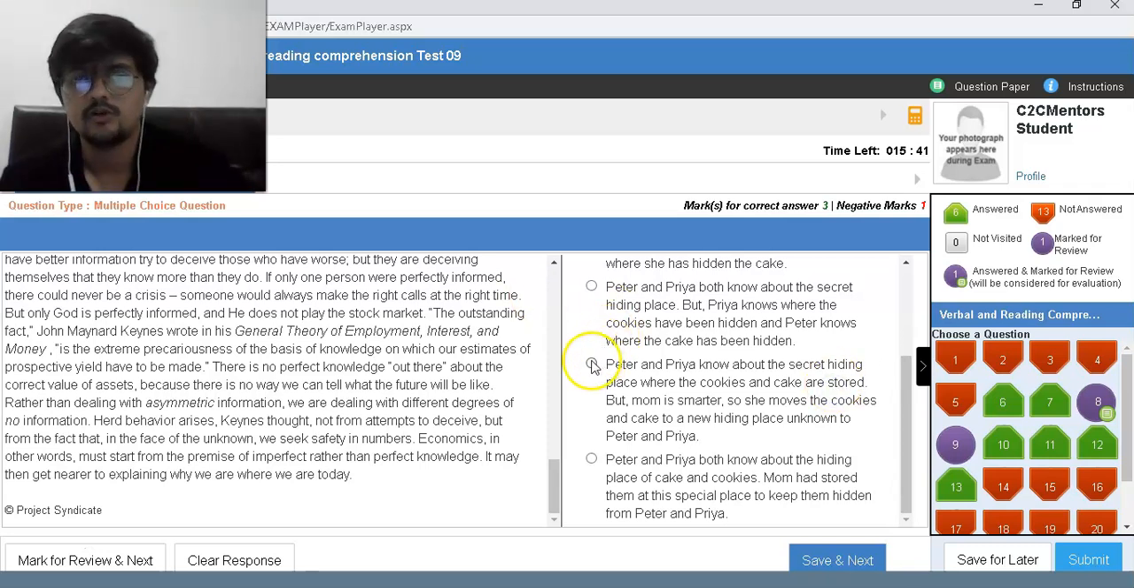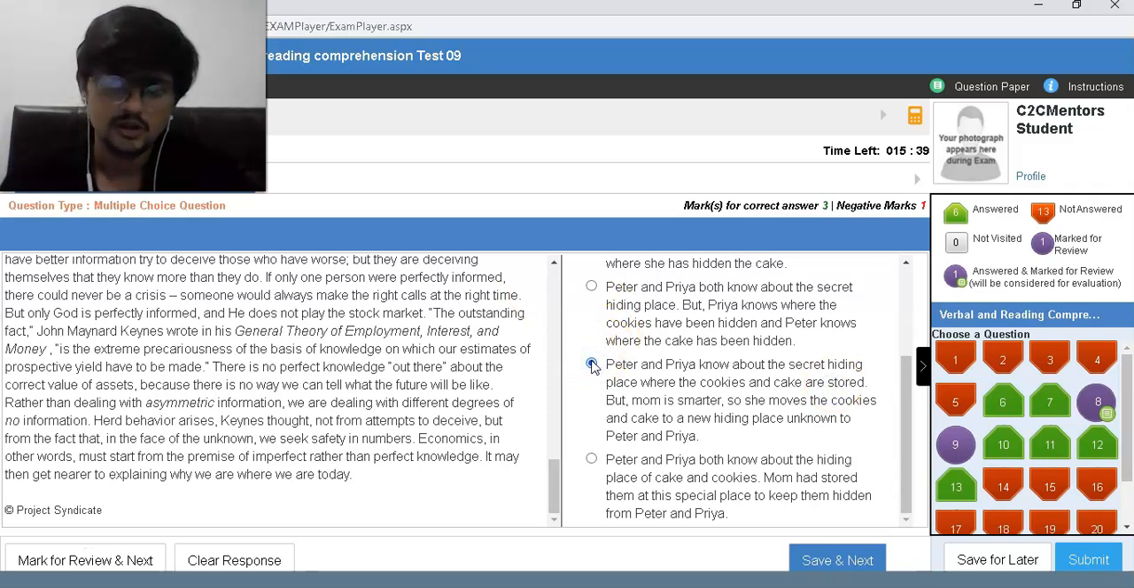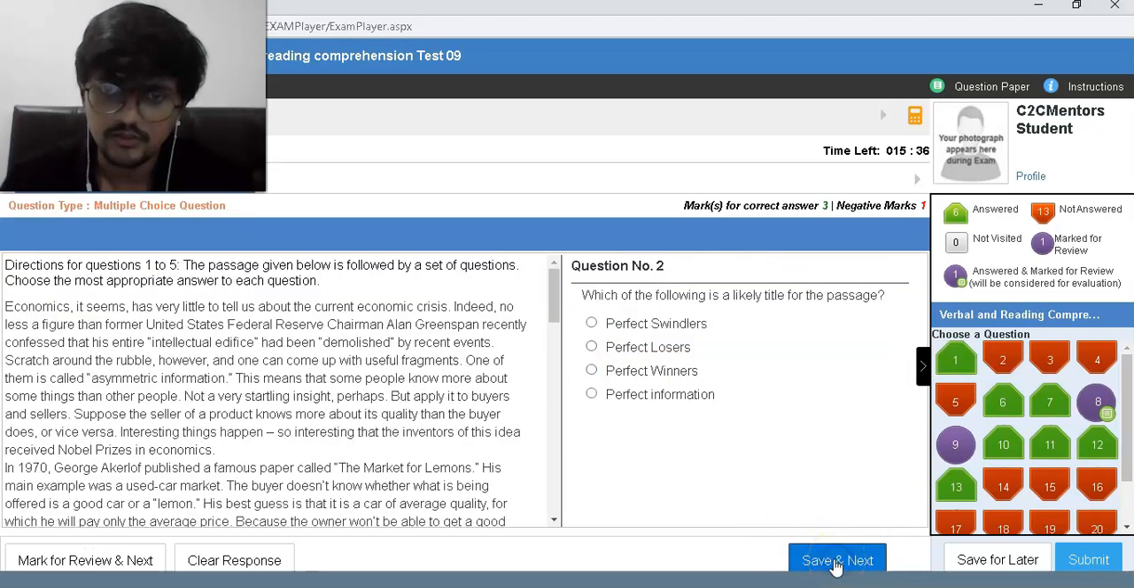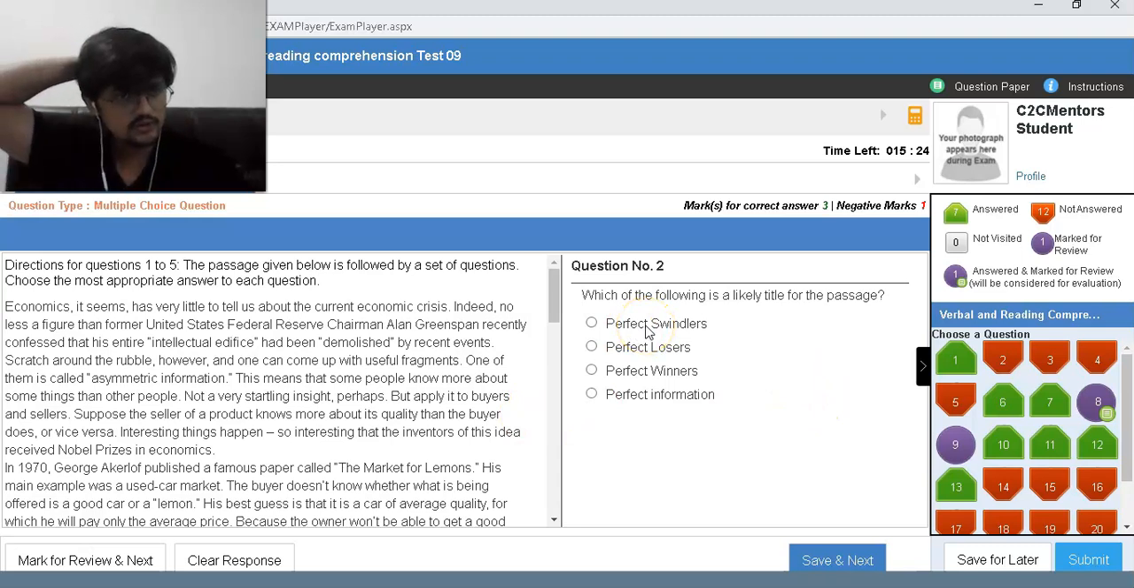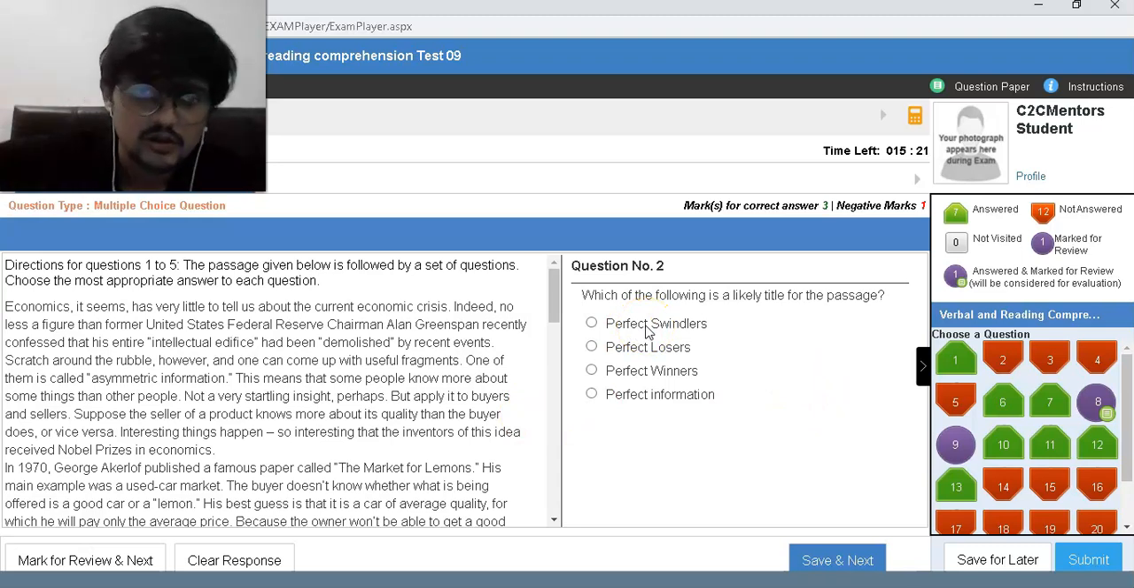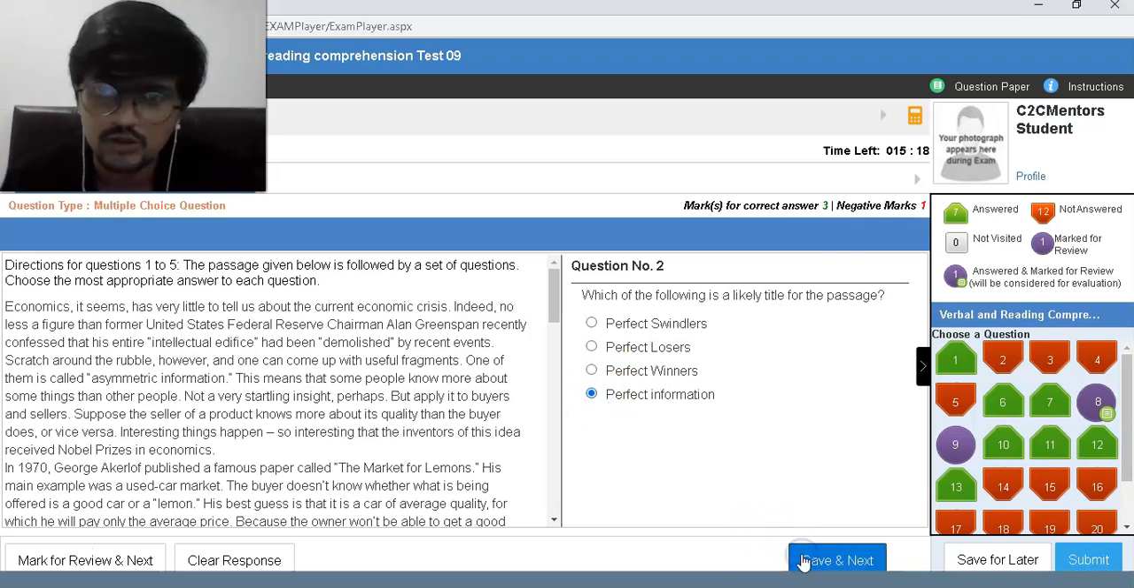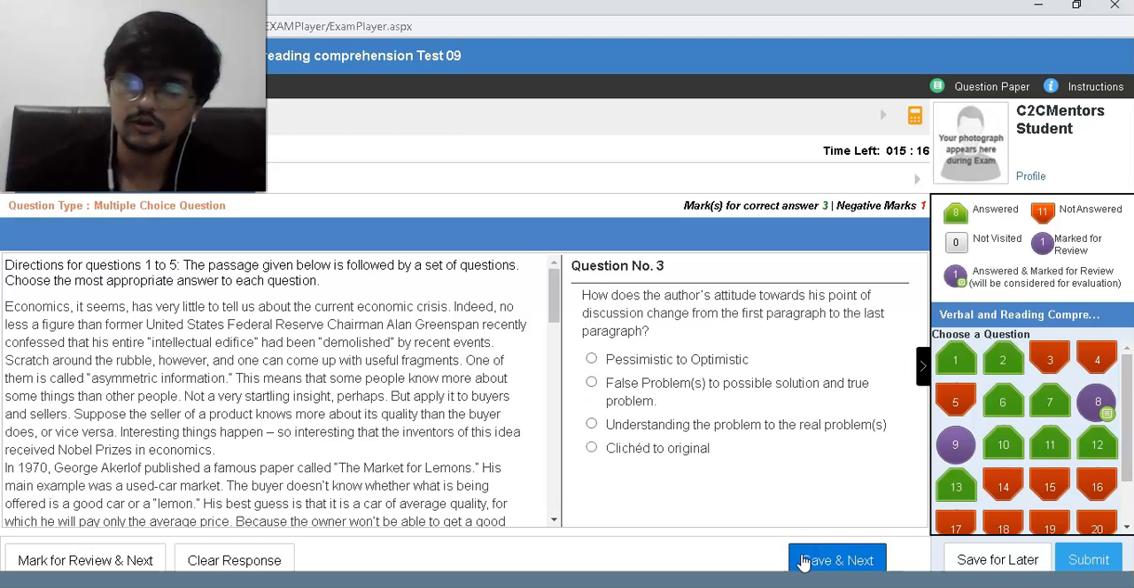Asymmetric nahi hoga phir, because she is also anticipating, maybe that's why, right? In a special place. So the following is likely to be titled: Perfect Swindlers, Perfect Losers, Perfect Winners, Perfect Information. I don't know why the first came into picture over here. Perfect Information should be the one because it basically encompasses all of it.